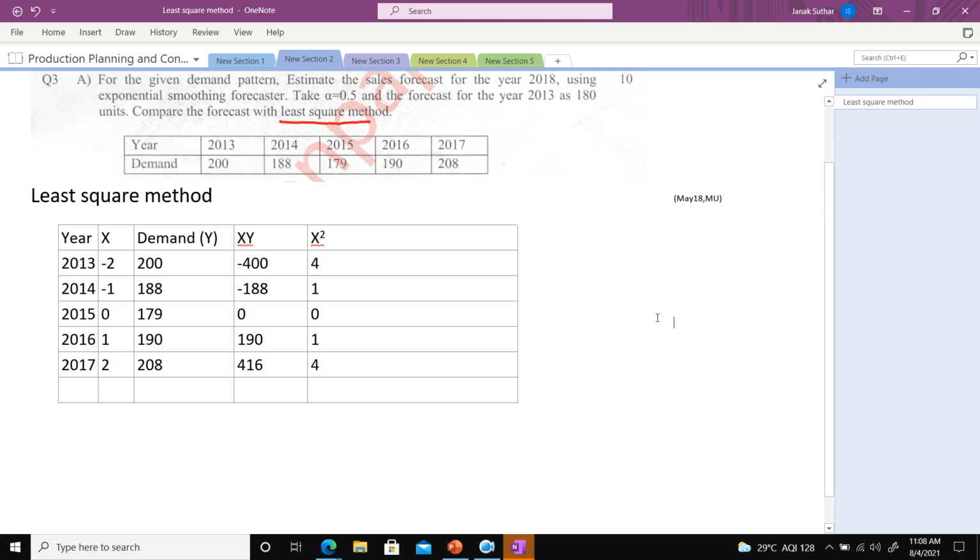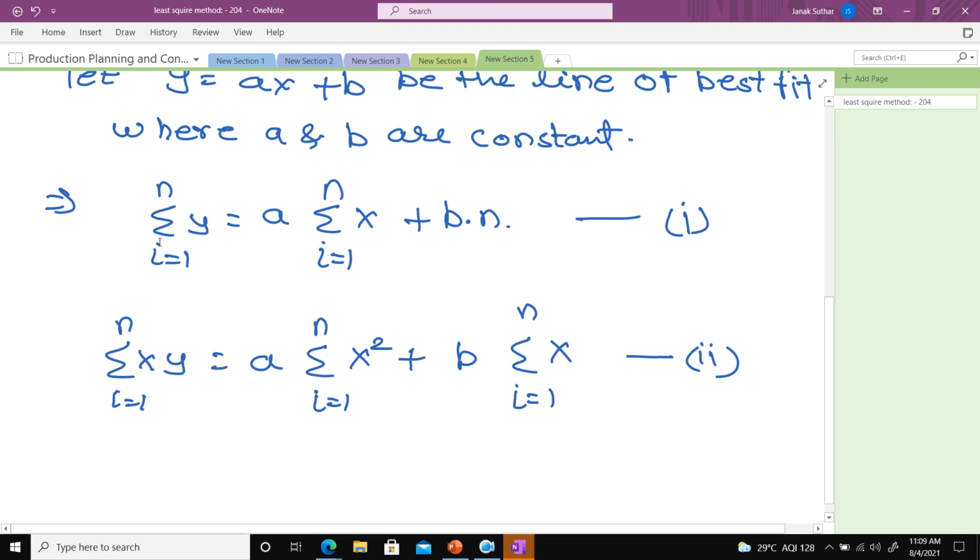So now you have xy and you have x square, and we can use those two equations that I just discussed. We can put in the xy value and the x square value and we can get the result. Now I go back to that particular slide.